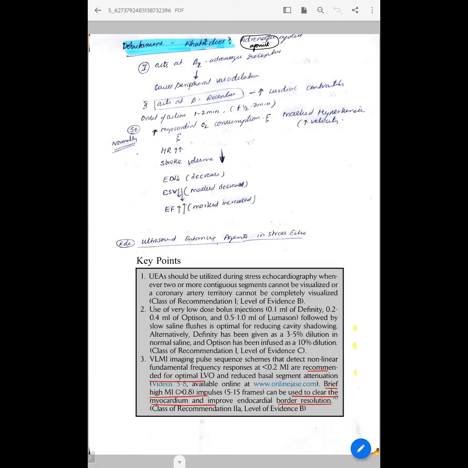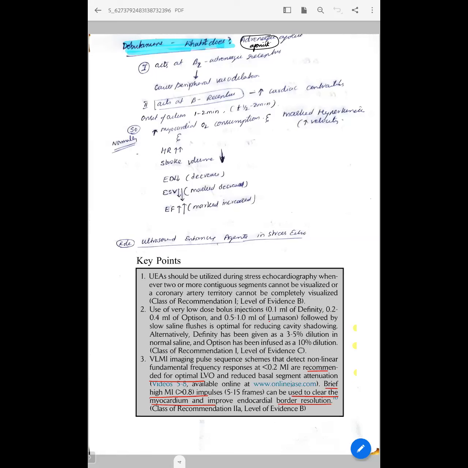And a small note on ultrasound enhancing agents, that is ultrasound echo contrast agents. There is a role of these UEAs, as we call them. There are three brands of these contrast agents which are available in the market. One is Definity, which we have in our echo lab, the other is Optison, and the third one is Lumason. We give them at prescribed doses along with small slow saline flushes, or we can give them with dilution as an infusion.